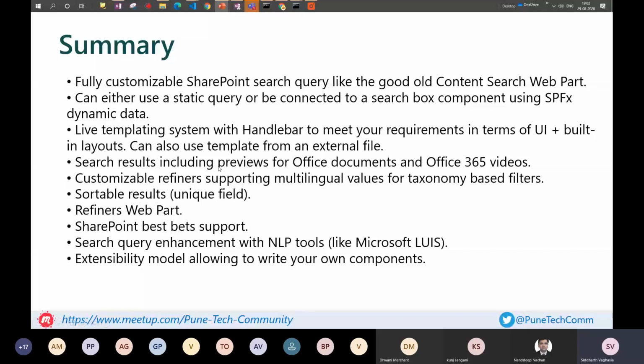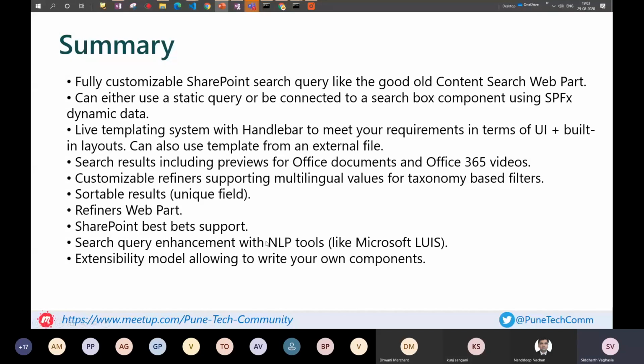Then there is a best bet support also with this search solution, and there is a search query enhancement with NLP tools like LUIS and everything. So you can also configure this web part, wherein you can use the Microsoft LUIS web service to do the natural language processing, correct?